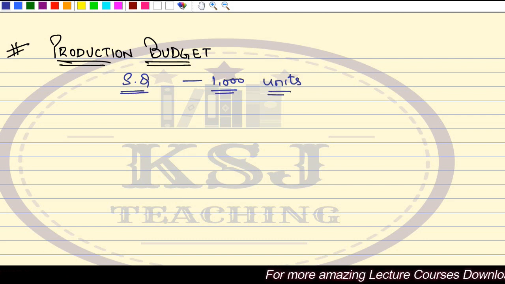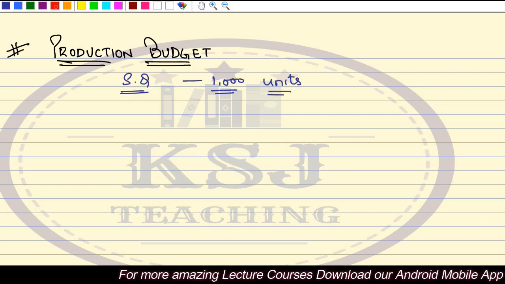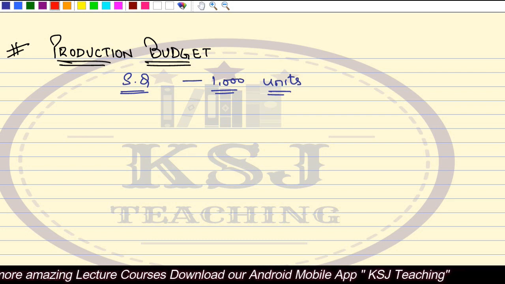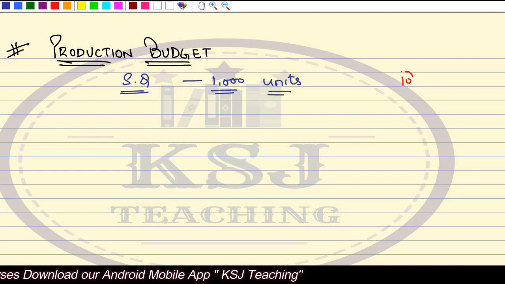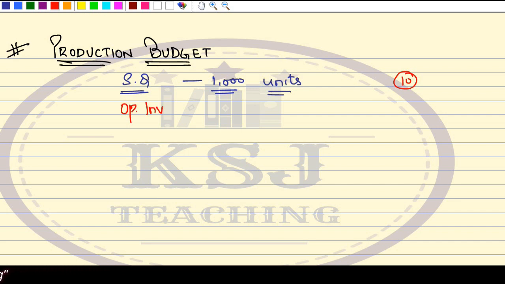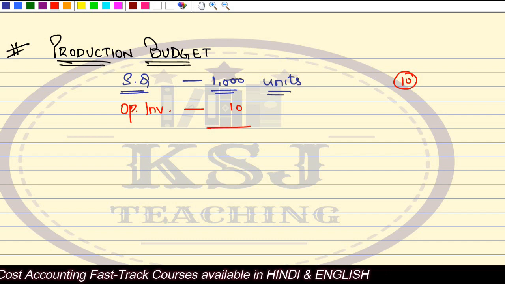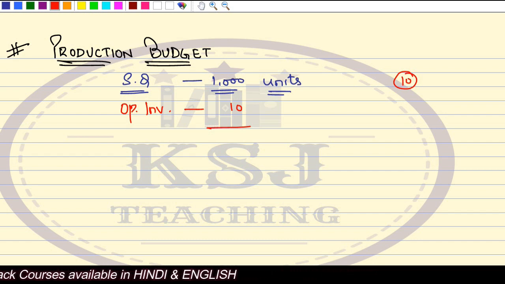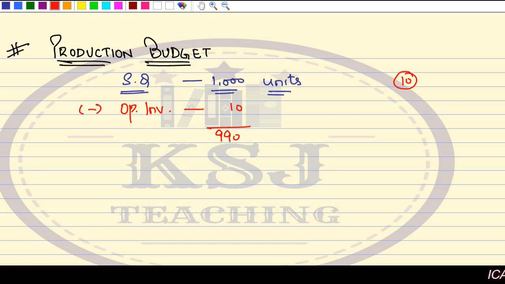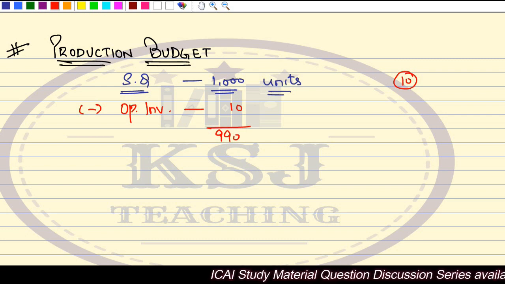Okay, now you want to sell 1,000 units. First, you will check, is there any opening inventory lying in the godown? Yes, sir, 10 units are already lying in the godown. Opening inventory, right? If 10 units are already lying in the godown and you want to sell 1,000 units, how many units will you manufacture? You will manufacture 990 units only. You will subtract opening inventory because this is already there. We will manufacture 990 more. We can sell 1,000, no issues.